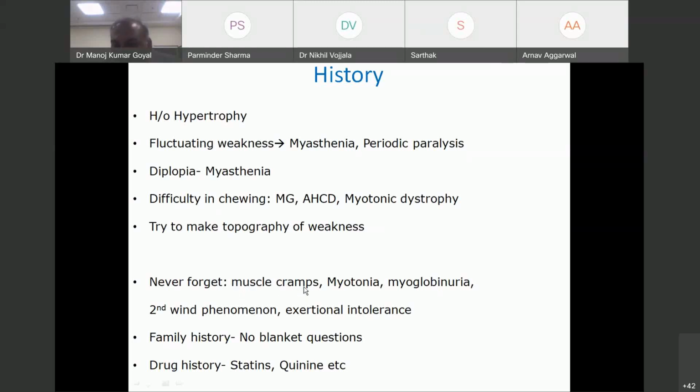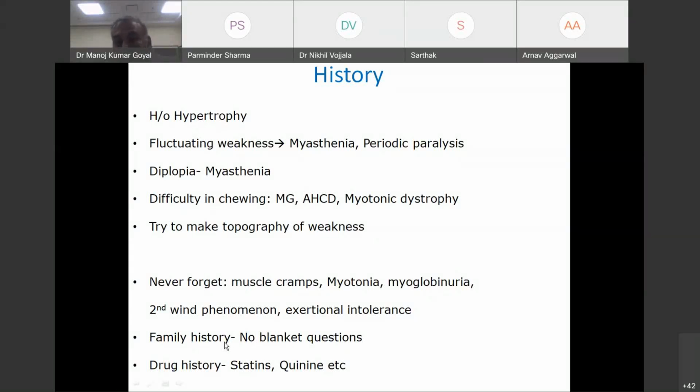Never forget history of muscle cramps, myotonia, myoglobinuria. Any of these phenomena will straightaway localize your disorder to muscle. Here, by exertional intolerance, I don't mean weakness. It is pain in the muscle or soreness of muscle on exercise. It will straightaway localize it to some muscle disorder. Exertional intolerance, glycogen storage disorder, myoglobinuria, myotonia, usually very severe inflammatory myopathies are markers of myonecrosis. With the second main phenomenon, you straightaway know I am dealing with a metabolic myopathy.